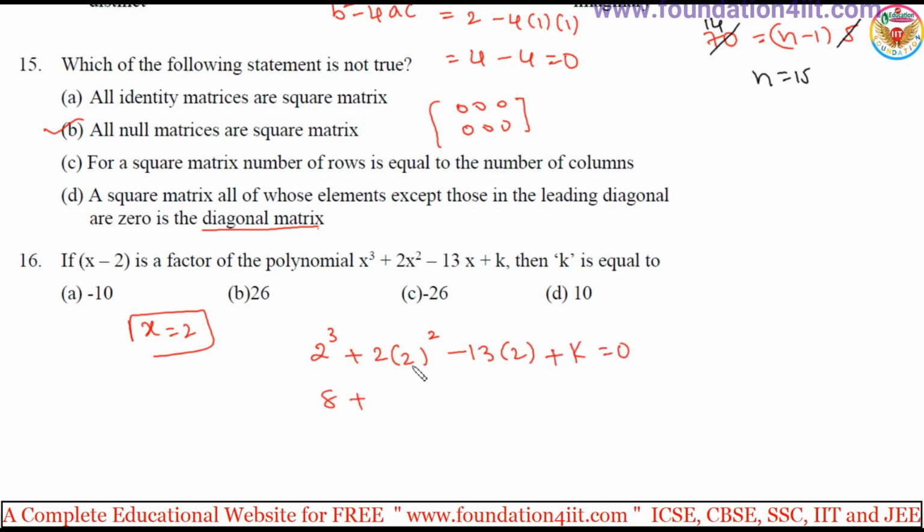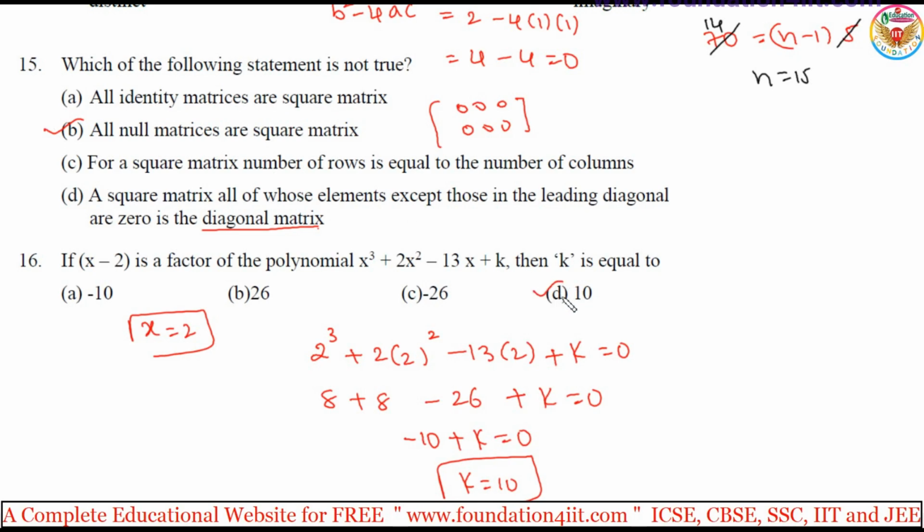So 8 plus 2 square is 4, 4 times 2 is 8, minus 26 plus k is equal to 0. 8 plus 8, okay, 16 minus 26, minus 10 plus k is equal to 0. Then k is equal to 10. Just do the calculation clearly. So it is option D.